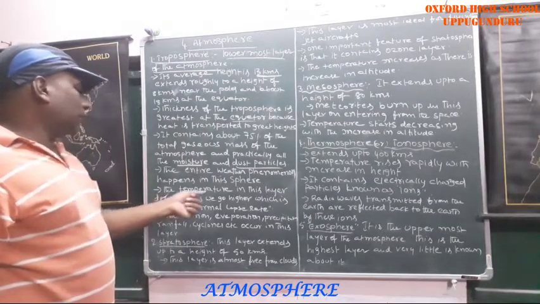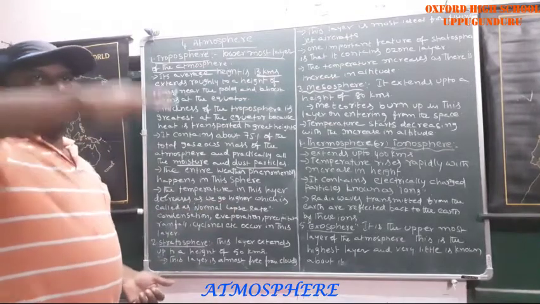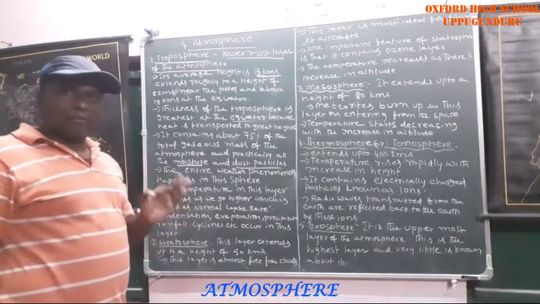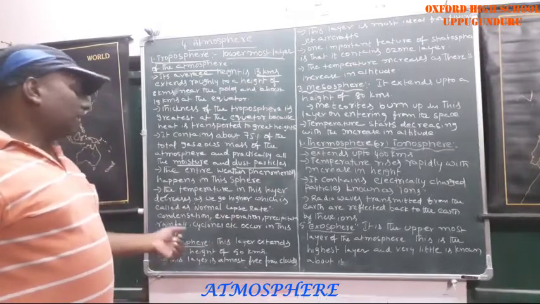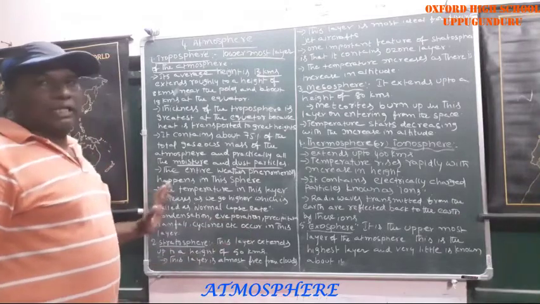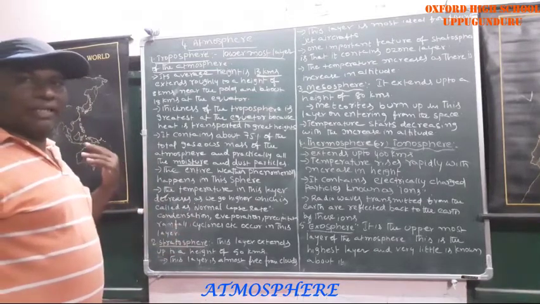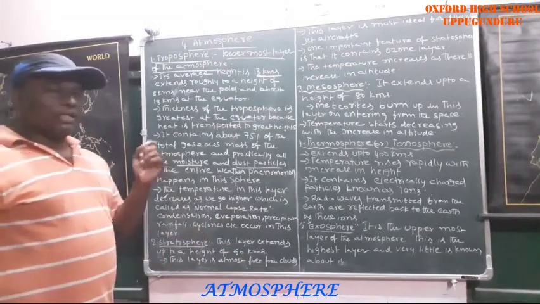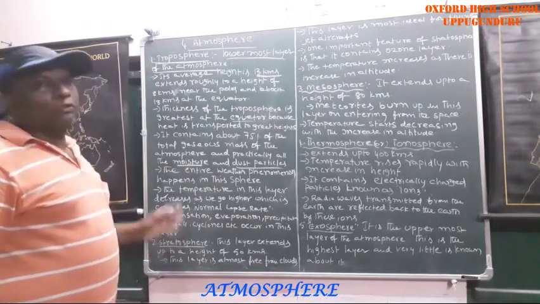The temperature in this layer decreases as we go higher. If you go to the top of this layer, temperature automatically decreases, which is technically called the normal lapse rate. Condensation, evaporation, precipitation, rainfall, cyclones, and so on occur in this layer only. I have already explained each of these. Which layer? Troposphere.